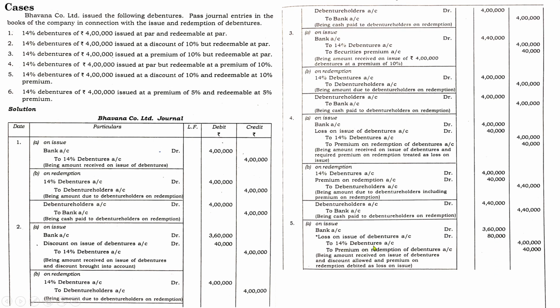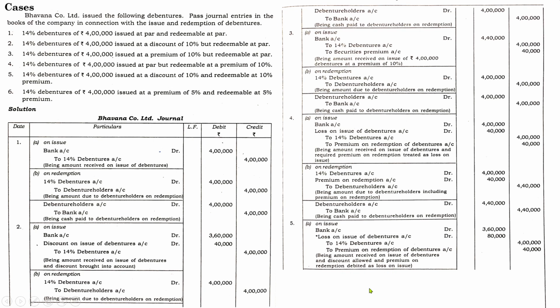Next, 14% debentures. Here you have to show the actual value of debentures, 4 lakhs. Next, premium on redemption of debentures. What was the premium amount? 10%. So that will be 40,000. And last but not the least, don't forget to post the narration after each entry. Being amount received on issue of debentures and discount allowed and premium on redemption debited as loss on issue.